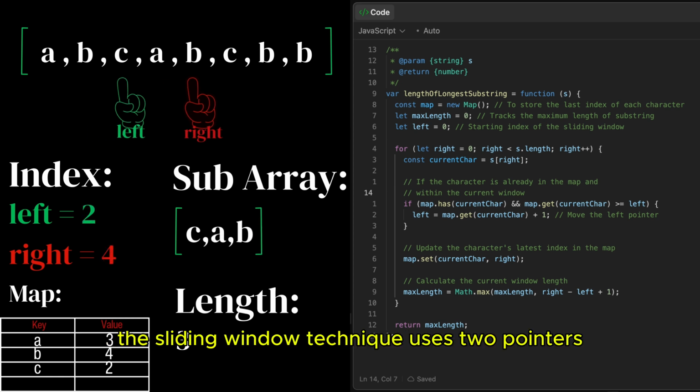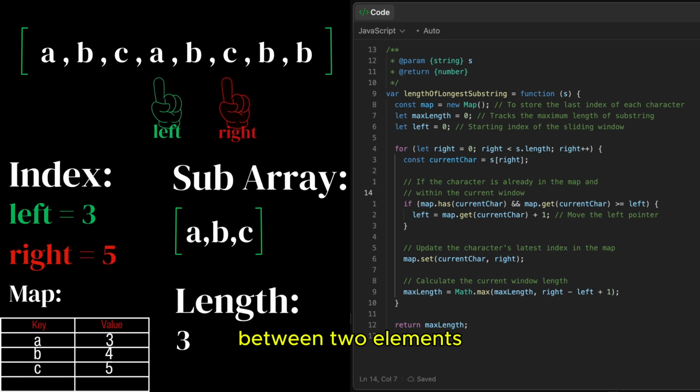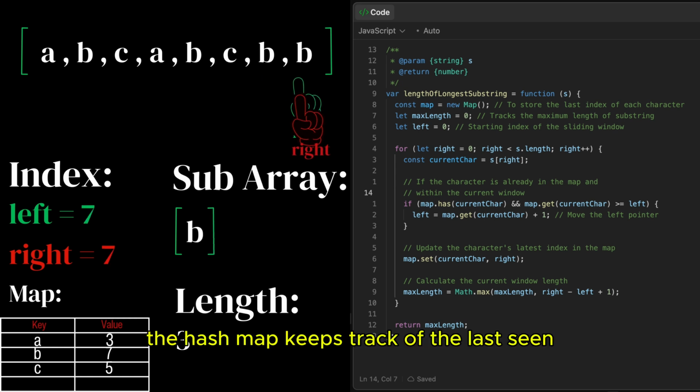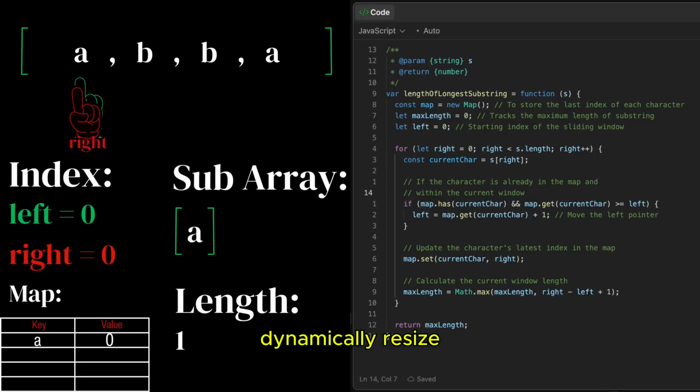The sliding window technique uses two pointers to create a dynamic window between two elements. The right pointer expands and the left pointer contracts. The hash map keeps track of the last seen index of each character. The reason we are using a hash map is because we need a way to dynamically resize our left pointer.